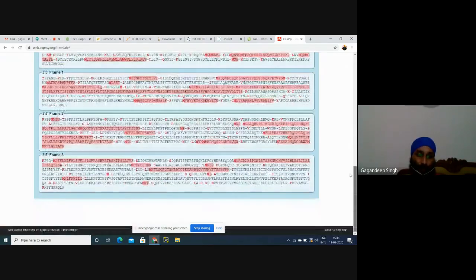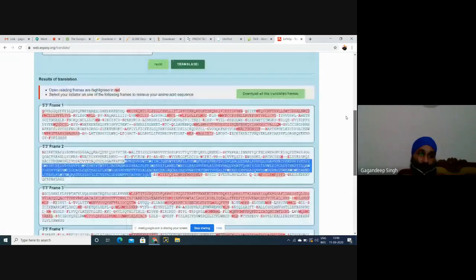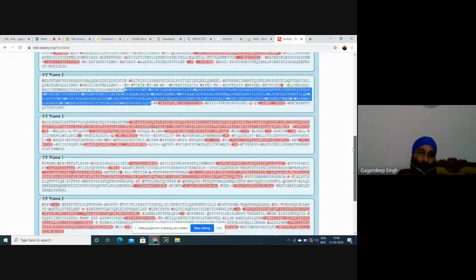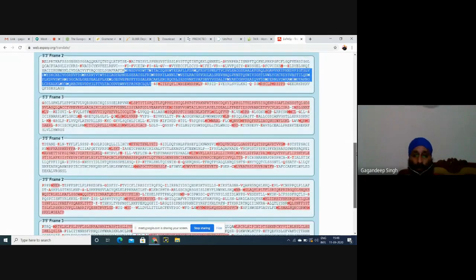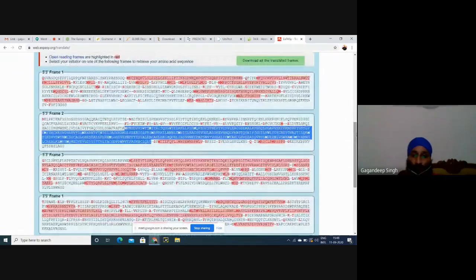Among these 6 reading frames, the first is 5' to 3' frame 1, then 5' to 3' frame 2 from the second nucleotide, then frame 3, then 3' to 5' from the reverse side, and again 3' to 5'. I'll give you a separate 10 to 15 minute class for open reading frames, but currently we'll analyze how to select the largest sequence.